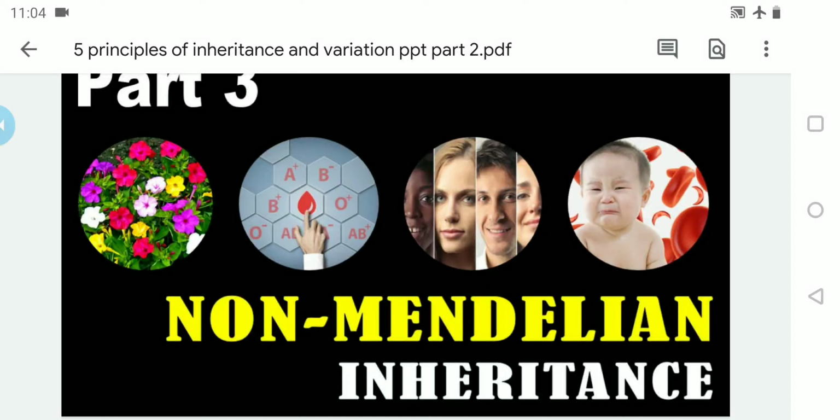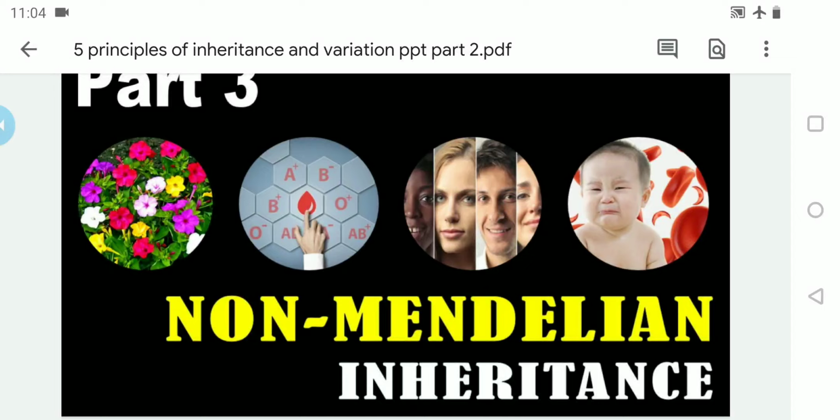Until now, whatever laws we have discussed are all applicable to the Mendelian experiments, isn't it? So that's why those are called Mendelian laws of inheritance. But there are a few scientists. As I said in the beginning, there are three names of scientists, isn't it?